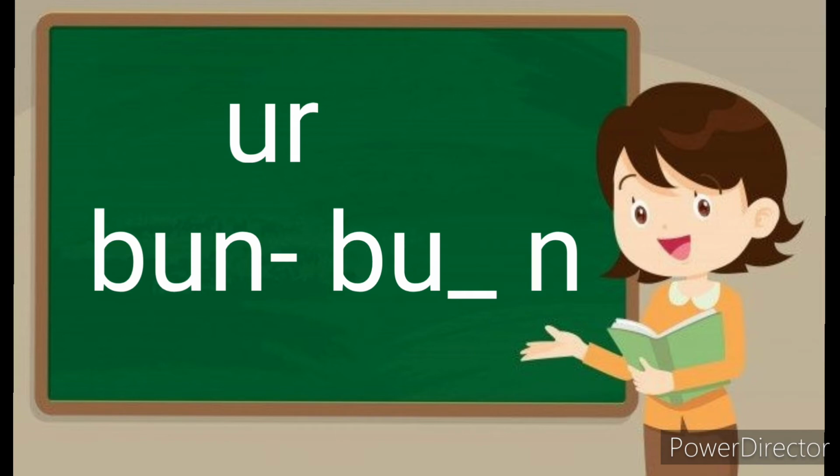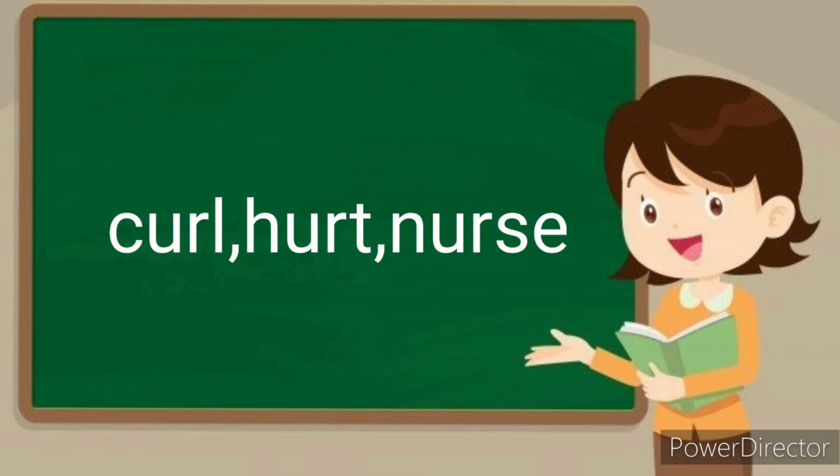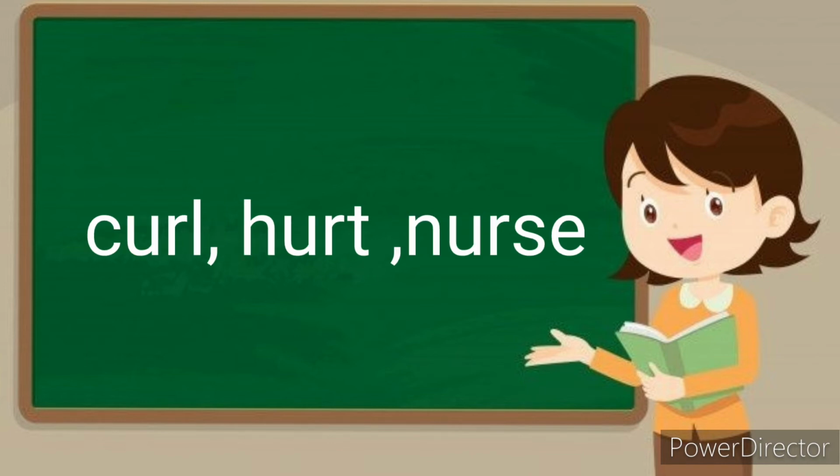Next is UR. BUN, bun. But when you place R after U, it becomes burn. Burn. Some more examples. Curl, hurt, and nurse. NURSE, nurse. It's not noose.